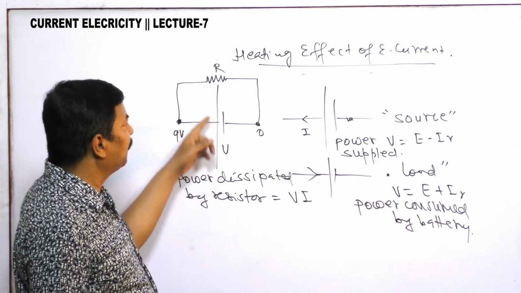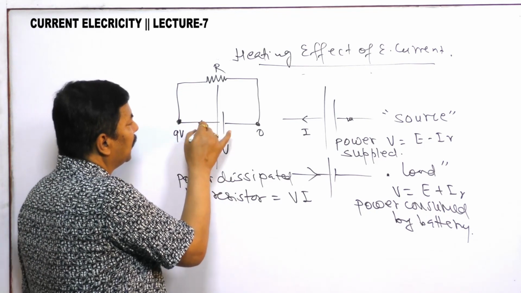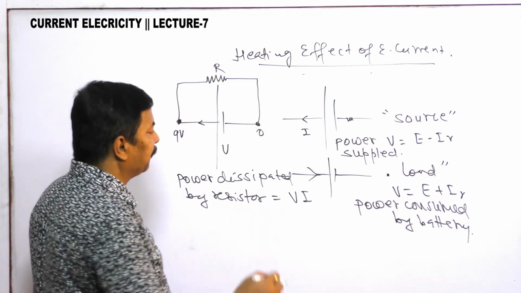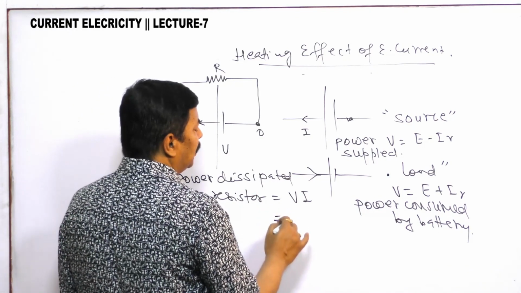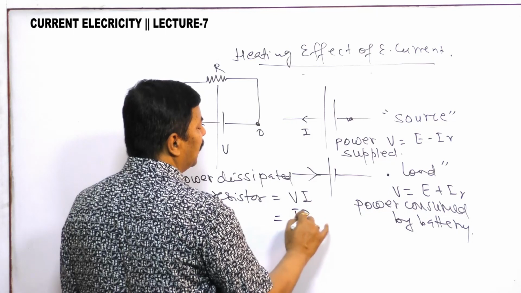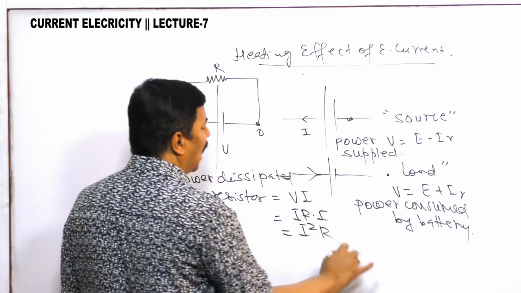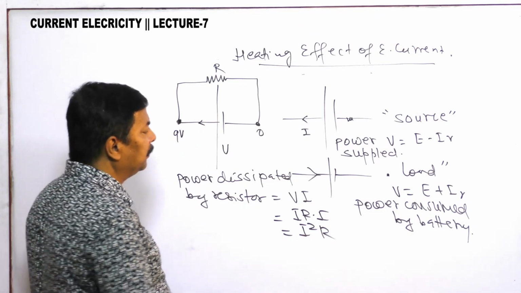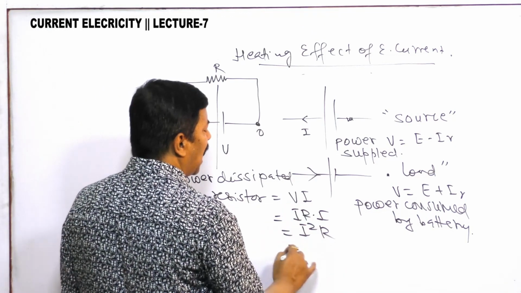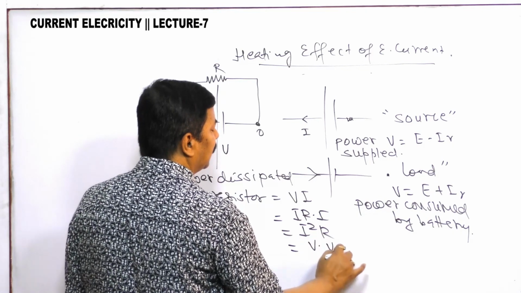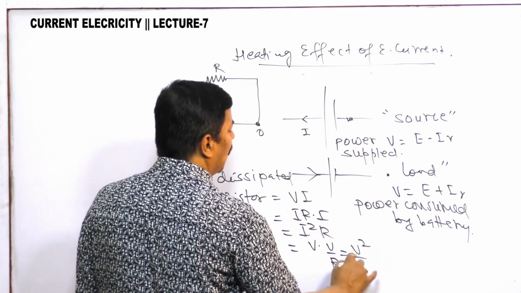V is the potential difference, I is the current. So power dissipated by the resistor is VI. At this point you can write V = IR, so it is I squared R. Also I = V by R, so V into V by R, that is V squared by R.